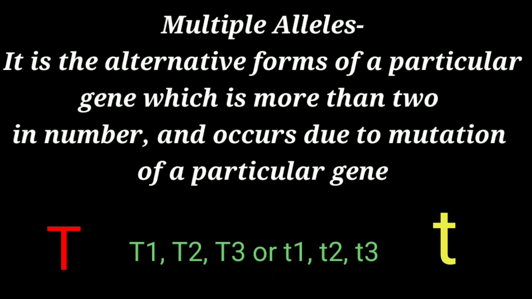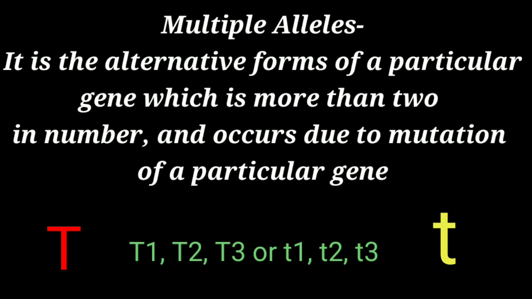And this whole concept is called multiple alleles. Or in very simple words, multiple allele is the presence of more than 2 alleles of a gene. And these multiple alleles occur due to the mutation of a particular gene that defines a particular character.